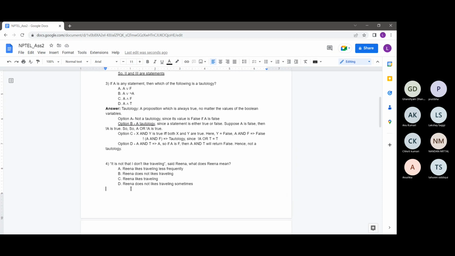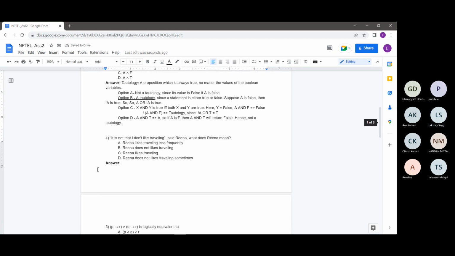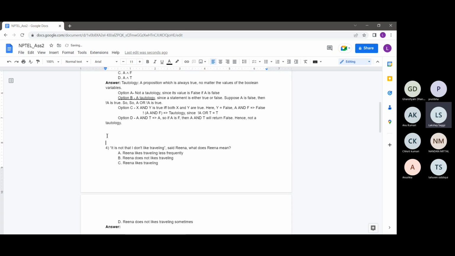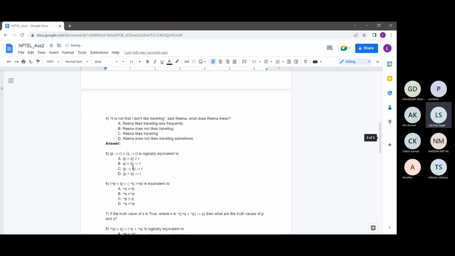Yeah. So now let's go to question 4. Maybe I'll just put this question on the next page, so we have more space to discuss it. Question 4 is basically saying, suppose Rina said, it is not that I don't like traveling. So what does Rina mean by this statement? There are unnecessary negations here. We'll see it step by step.